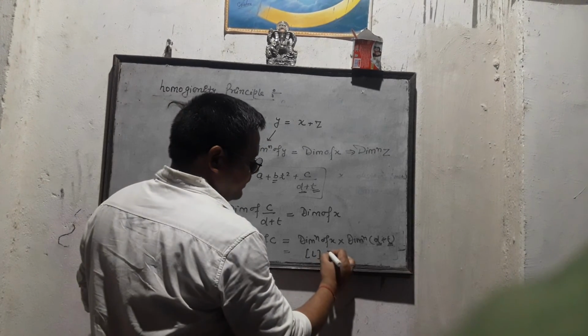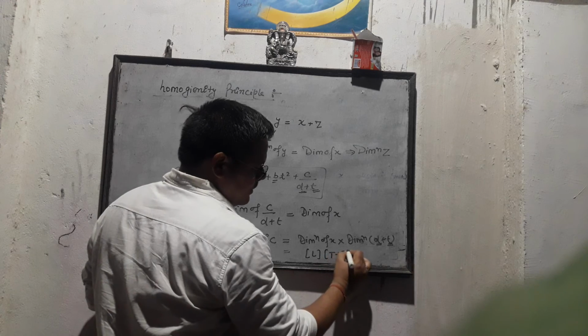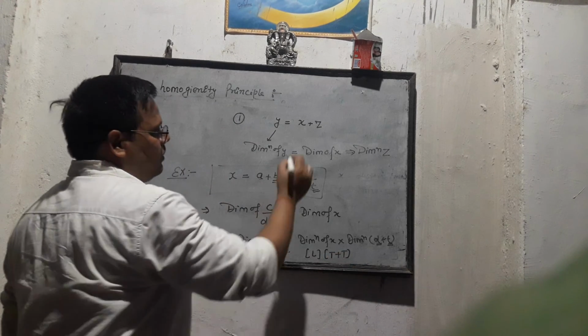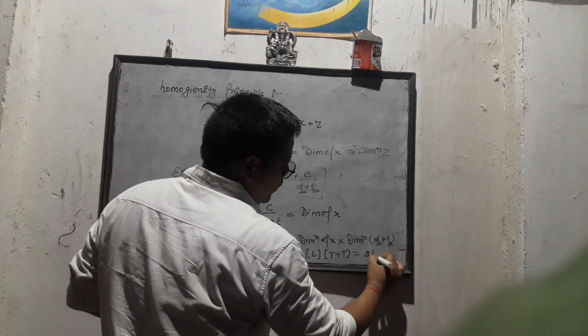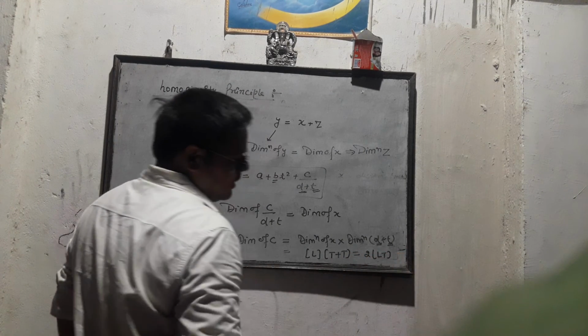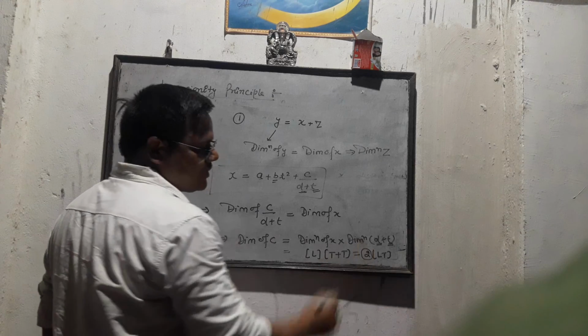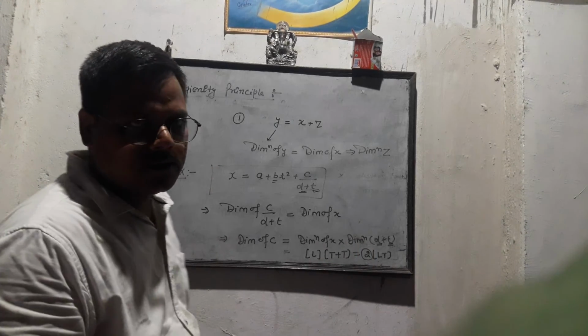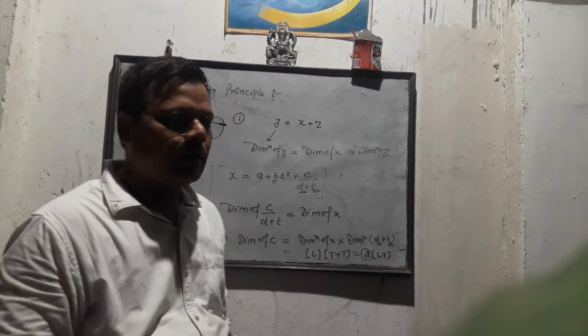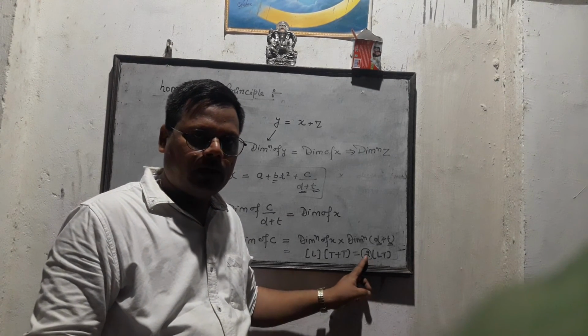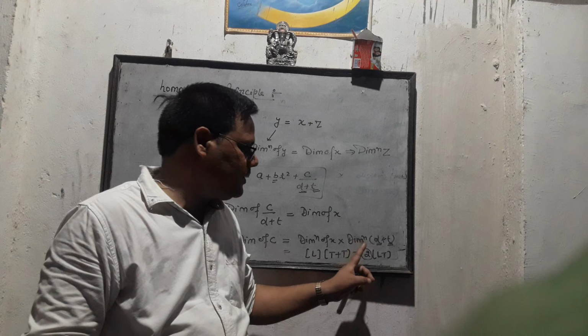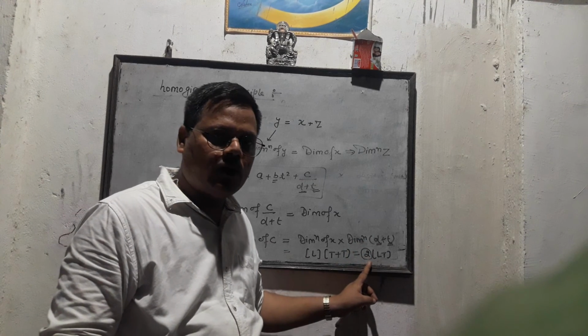So here T plus T, and now it equals 2 into L into T. 2 is a constant value, so it is considered a dimensionless quantity.